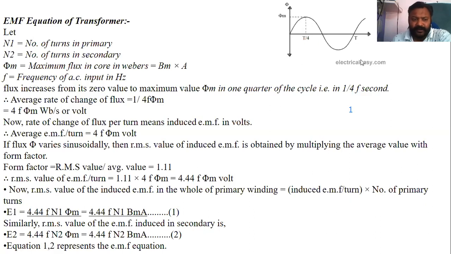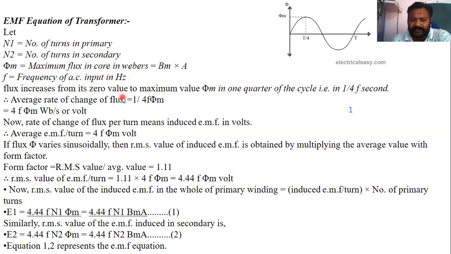So EMF equation of transformer: let N1 be the number of primary turns, N2 the number of secondary turns, phi m maximum flux in core in Weber, that will be Bm into A, maximum flux density into area. F is frequency of AC input in hertz, that will be 50 hertz for India.